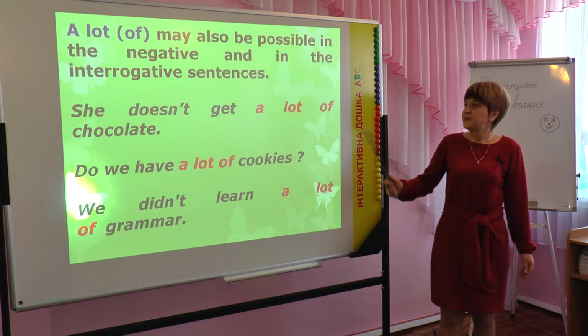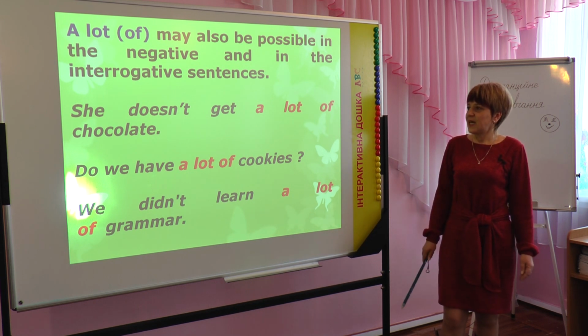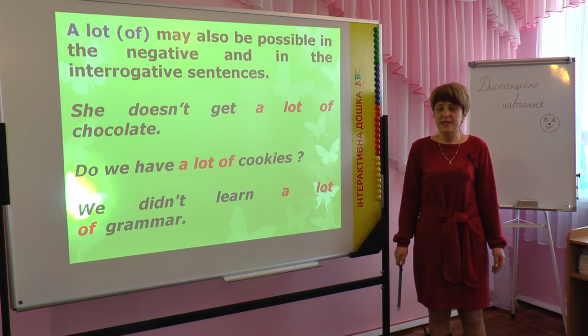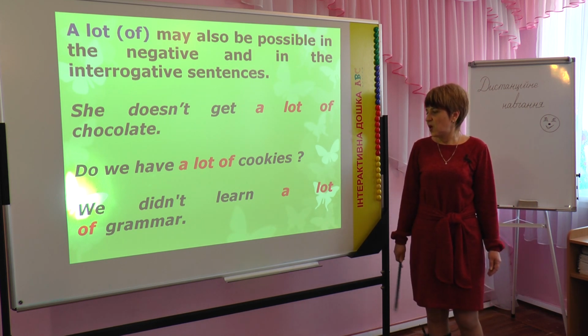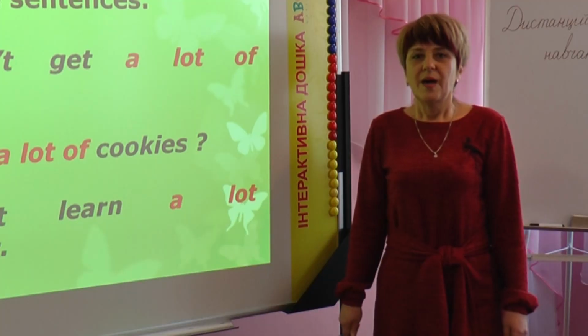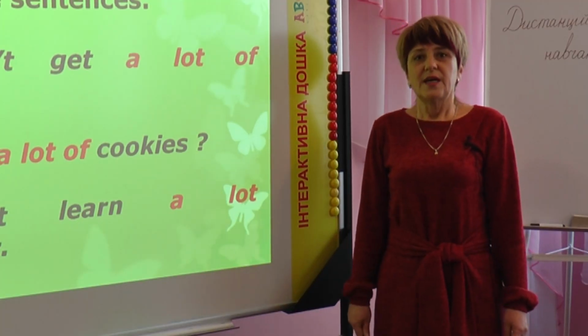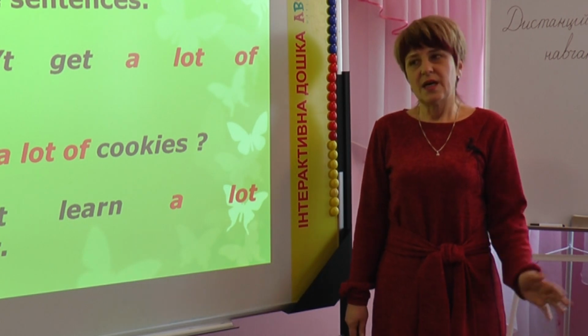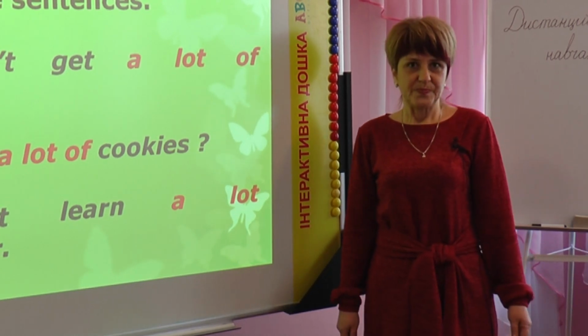For example, she doesn't get a lot of chocolate. Do we have a lot of cookies? We didn't learn a lot of grammar, but it suggests bigger quantity than many and much.